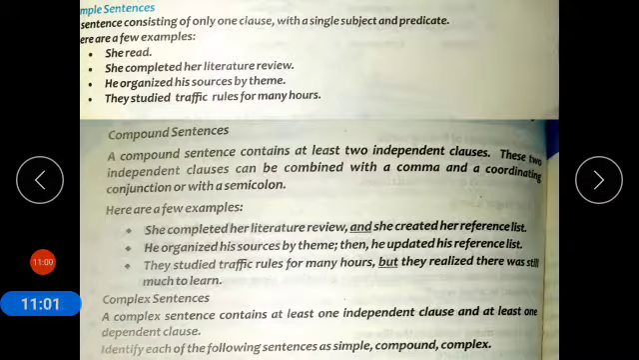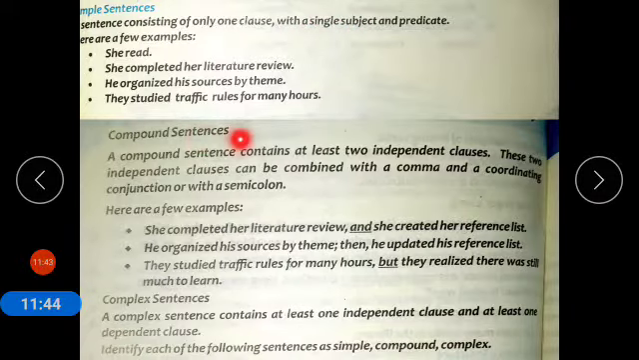There are 3 kinds of sentences. First one is simple sentence, second one is compound sentence, third one is complex sentence. So first of all we will discuss simple sentence. Simple sentence consisting of only one clause with a single subject and a predicate. There are few examples. She read, she completed her literature review. He organized his sources by theme. They studied traffic rules for many hours. So what is simple sentence? Simple sentence consisting of only one clause and with a single subject and predicate.